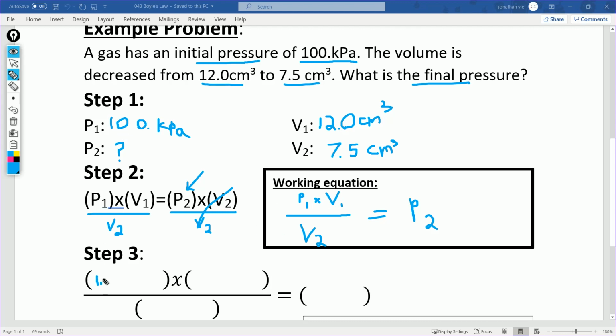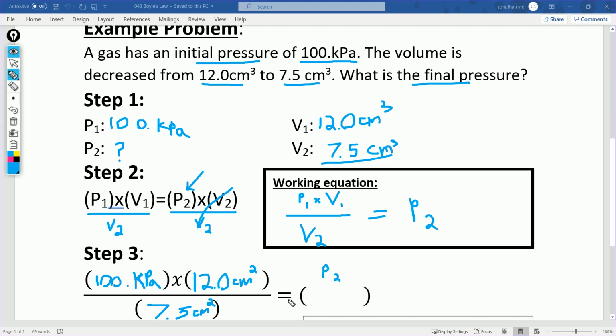That's 100 kilopascals, which is kPa, times V1, which is 12.0 cubic centimeters. And that's going to be divided by V2, which is 7.5 cubic centimeters. And then my answer is going to be P2, which is what I'm looking for.